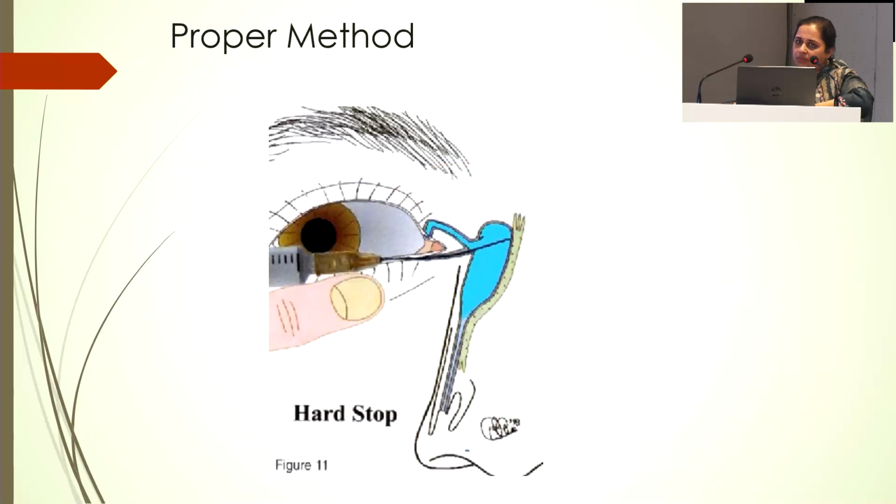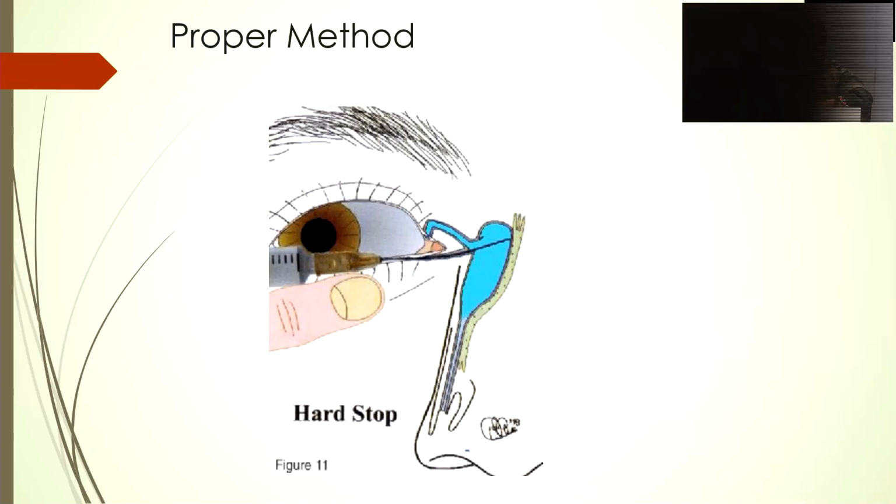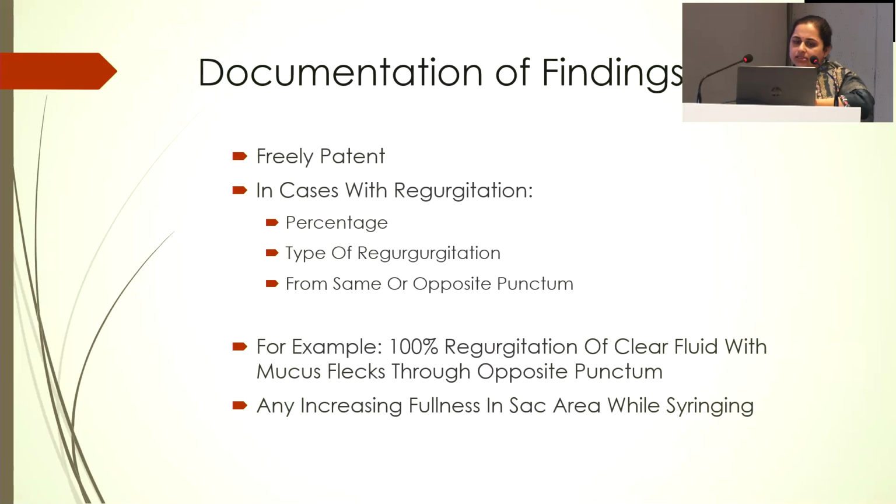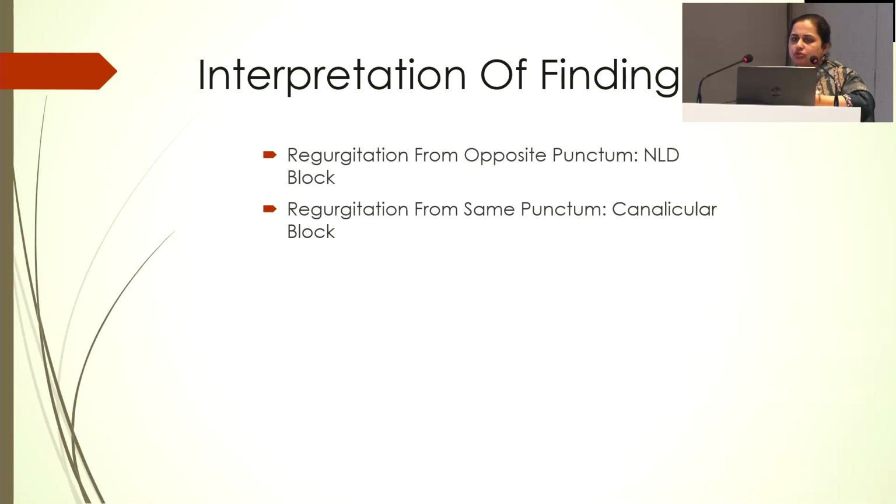So what is the proper method of sac syringing? Why do we call it sac syringing? Because you are supposed to enter the sac and then do the syringing, and not do it from the punctum or just the canaliculus. If the finding is freely patent, you can surely go ahead with cataract surgery. In cases with regurgitation, we need to know what the percentage is, what kind of regurgitation it is, and from which punctum it is coming out. Regurgitation from the opposite punctum is surely NLD block. From the same punctum it can be canalicular block.